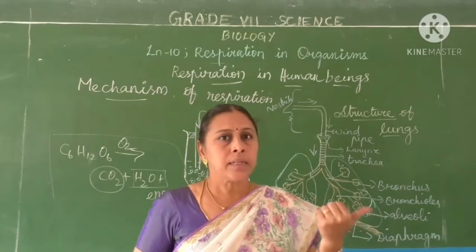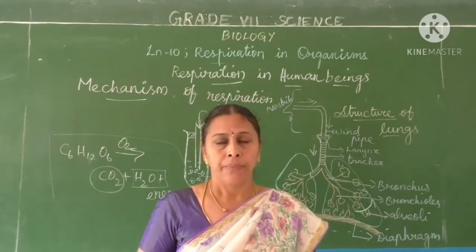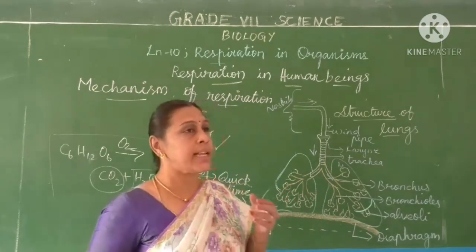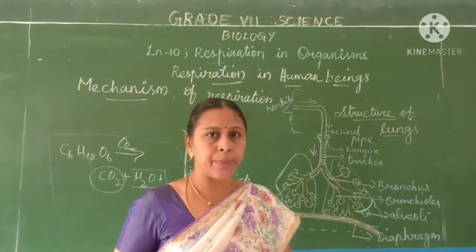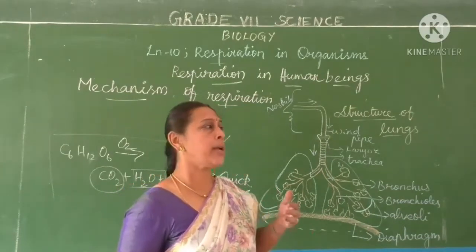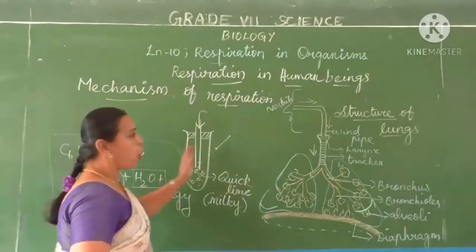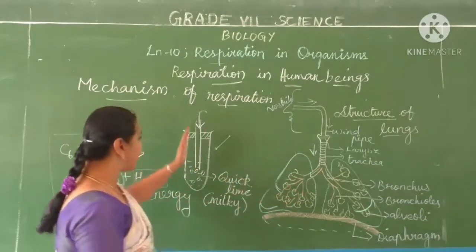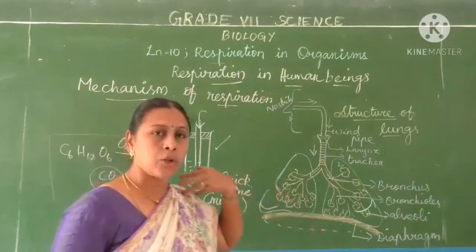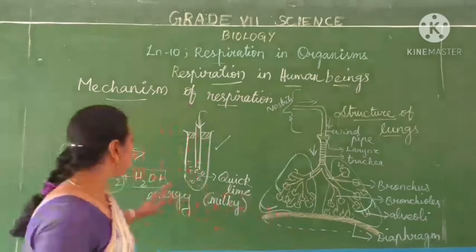So do you understand respiration in human beings, how it takes place and the mechanism of respiration? As we are multicellular and bigger organisms, a separate respiratory system is there. But in case of unicellular organisms or in some other animals, how is respiration going on? Hope you all understand the structure of the lungs, the mechanism of respiration, and the simple test to know what is given out during respiration. Are you clear? Next one.